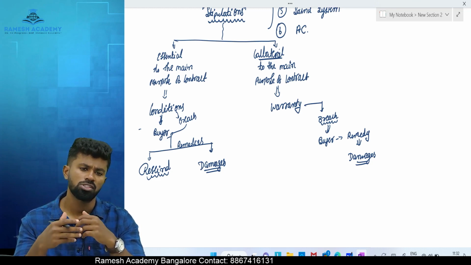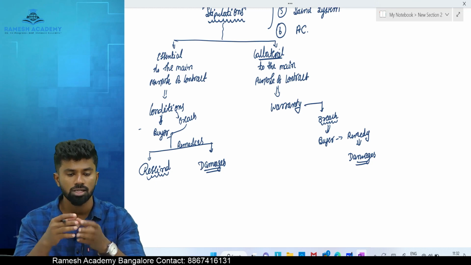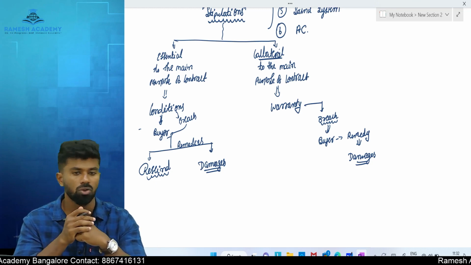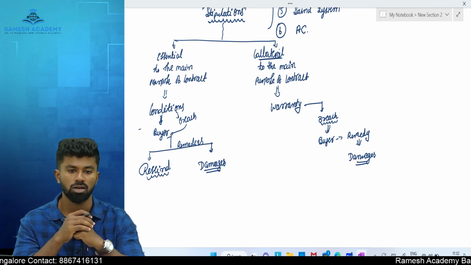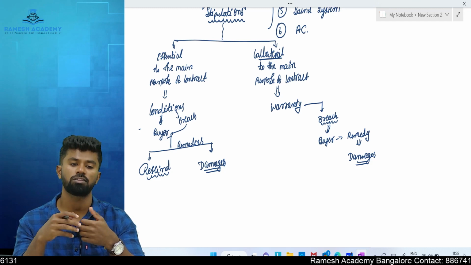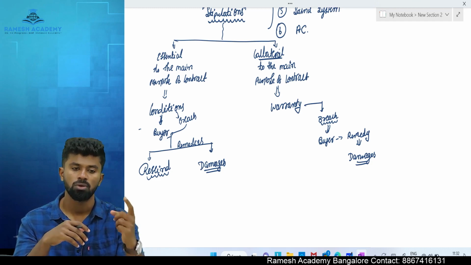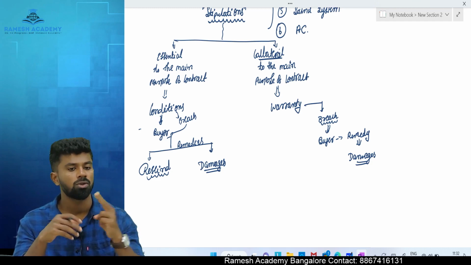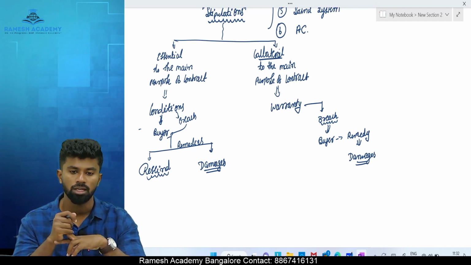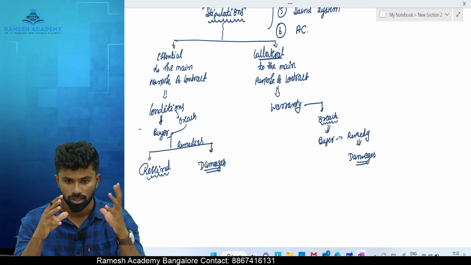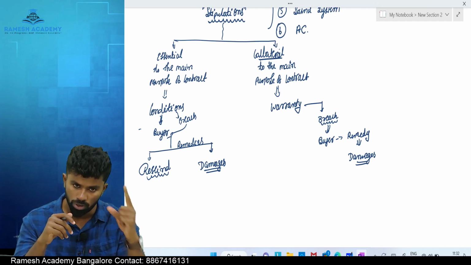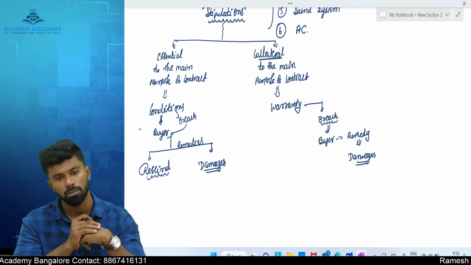Whatever is not so important, just supportive, collateral to the main purpose of the contract, is called warranties. A breach or non-fulfillment of conditions gives 2 remedies: one is to rescind the contract, and the other is to claim damages. In case of breach of any warranty, how many remedies does the buyer have? Only 1 remedy, that is to claim the damages.